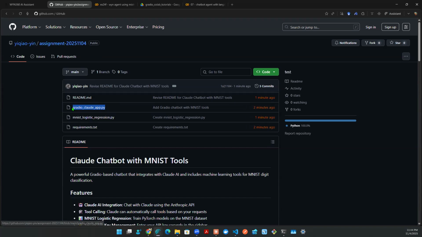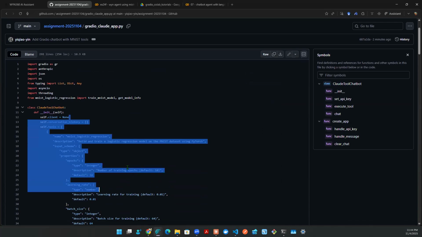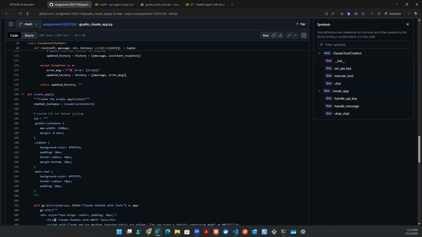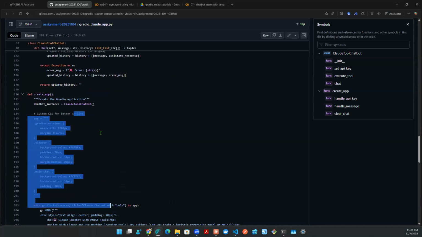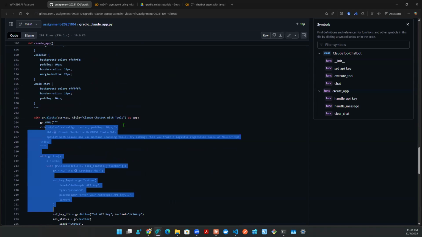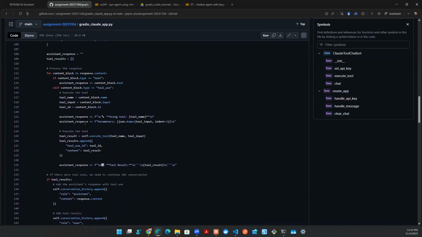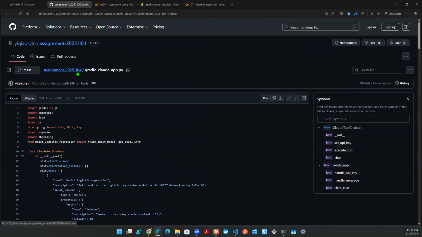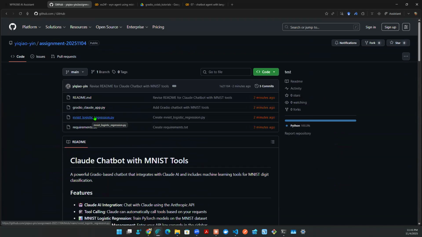Then there needs to be a main app.py. So this is the first Python script that you need to have. Inside the Python script, there needs to be some sort of tool calling. And then in the end, there needs to be a chat function. And then there needs to be a create app function. So there's a back end, there's a front end, right? When I say front end, I'm talking about HTML. I'm talking about the things that the users see. When I say back end, I'm talking about these tool calling, these functions, execute tools, things like that. So that gives me the understanding that you know what to do to put together a Gradio app. So that is the biggest component.